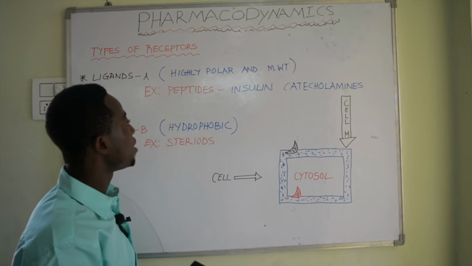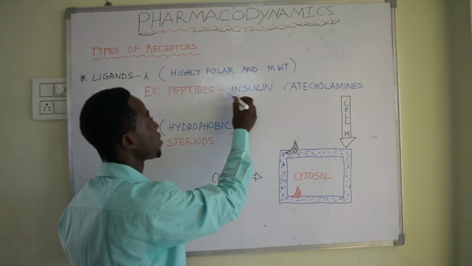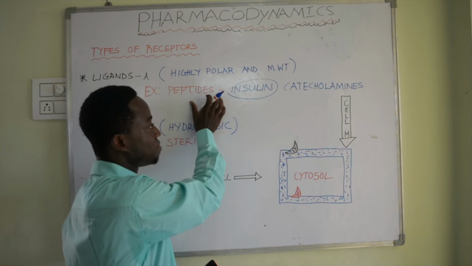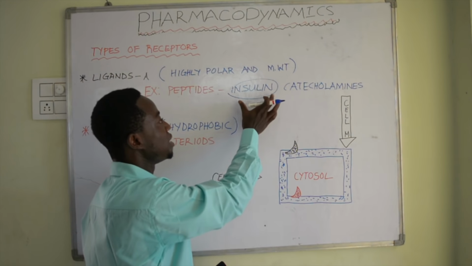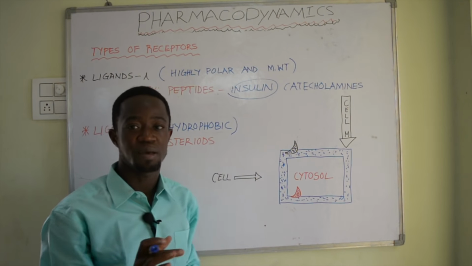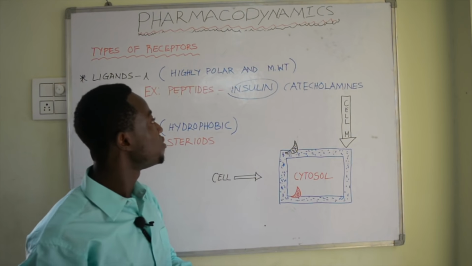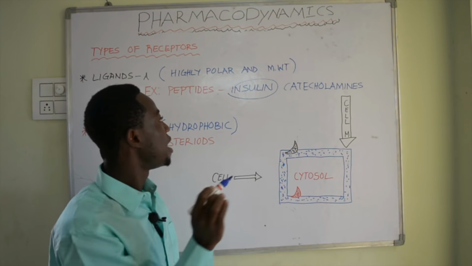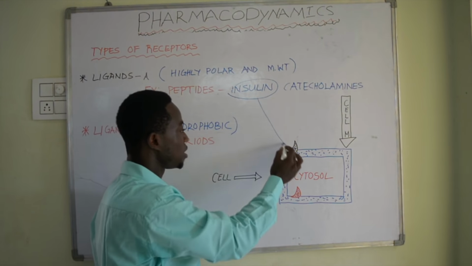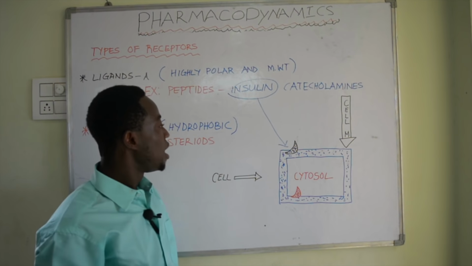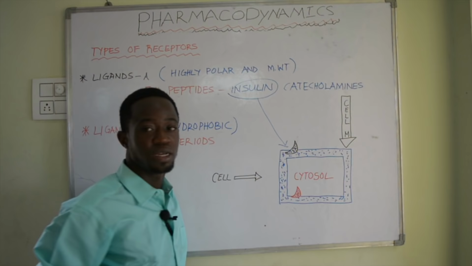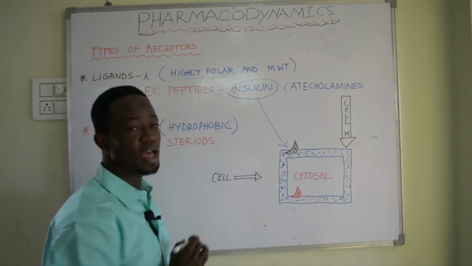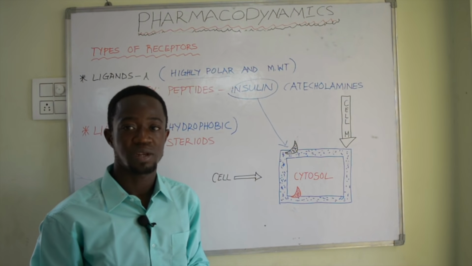So we say, example here, we talk about insulin, growth hormones. These are examples of peptides. Like we know that insulin is a drug that is administered during the conditions of diabetes. Now, when the physician administers insulin to the patient, the insulin does not penetrate the cell membrane. Why? Because it is highly polar in nature. It has high polarity.